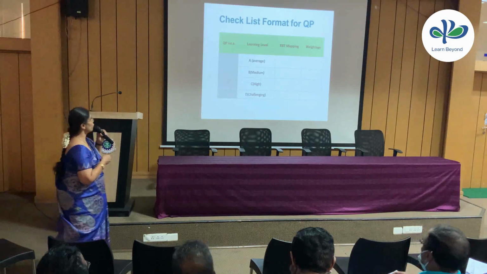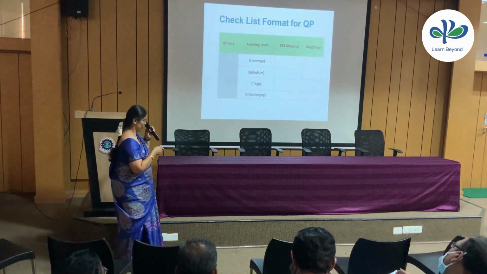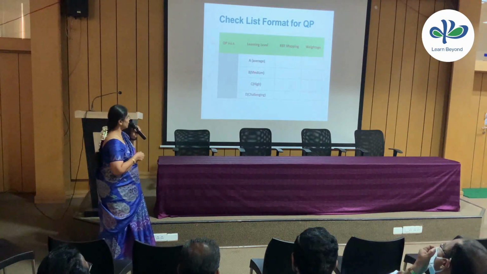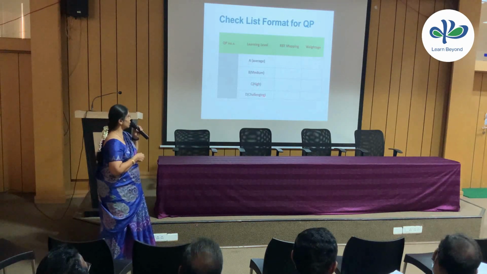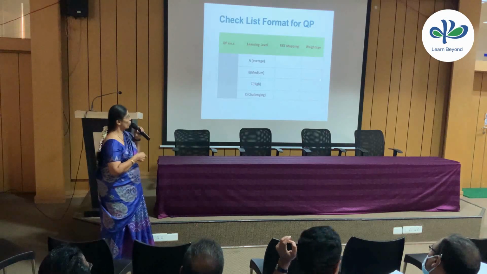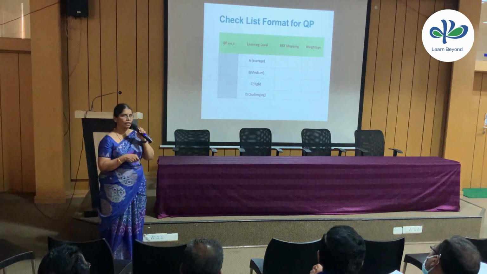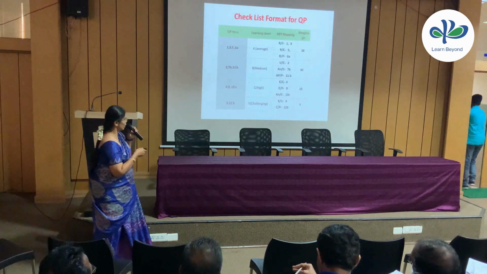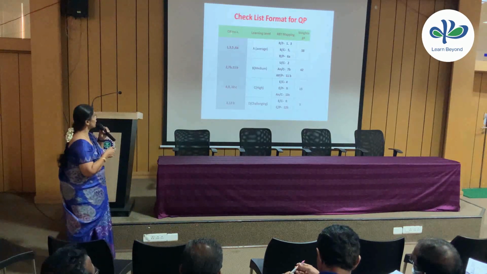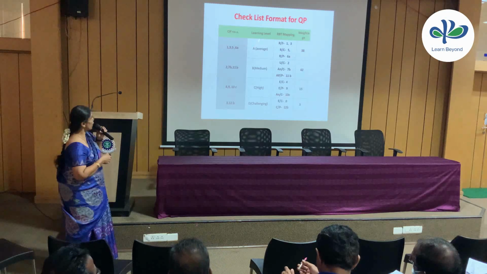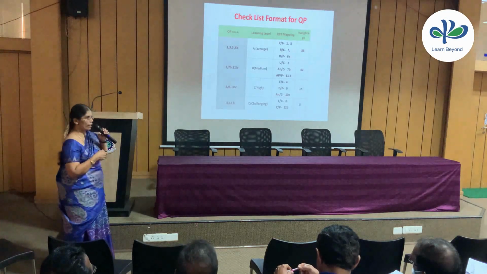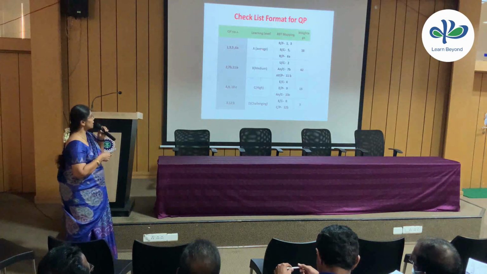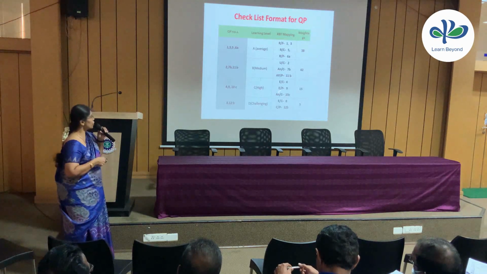Like a checklist format for the question paper. Here we have question numbers, learning level, average. Still I can differentiate between high and challenging, RBT mapping, weightage. So weightage for 100 marks, a percentage, whatever it may be, we can do it. Next, as a sample, I've given it. See, question numbers we can have like this. And learning level, there I have marked it as 2, 3 and 1. So depending upon that level, I can go for average, medium, high, challenging.